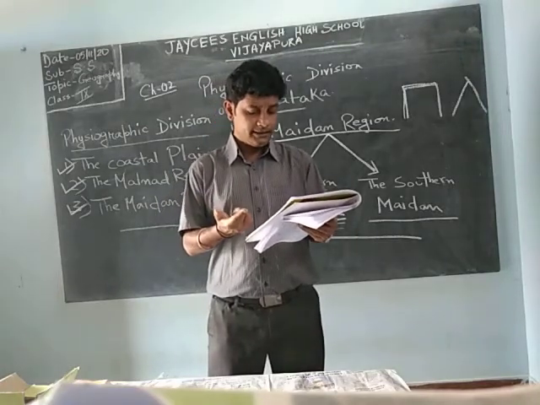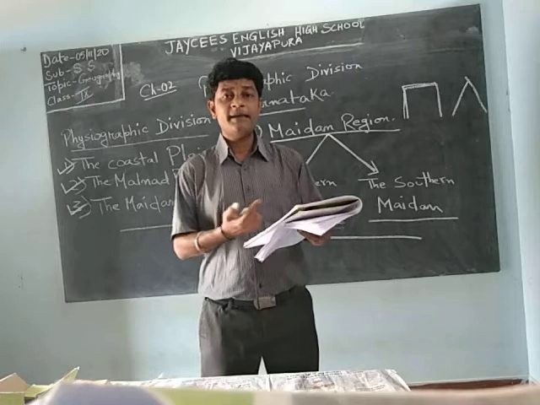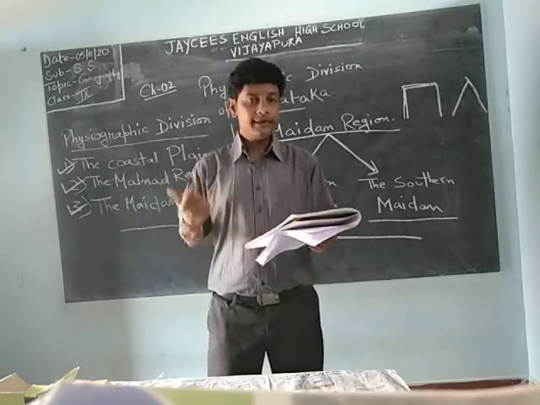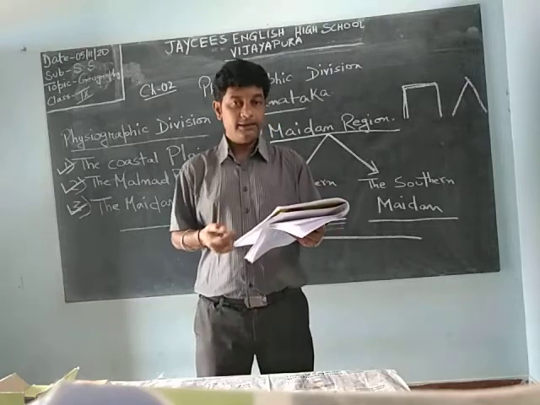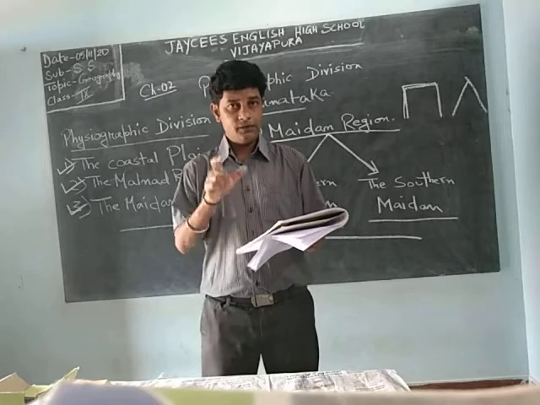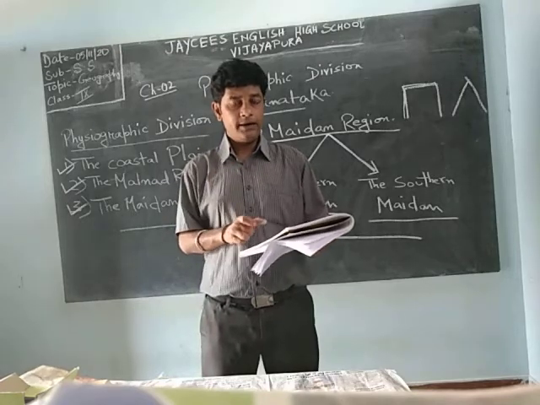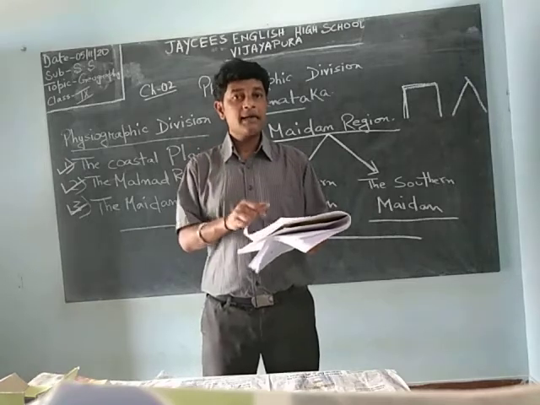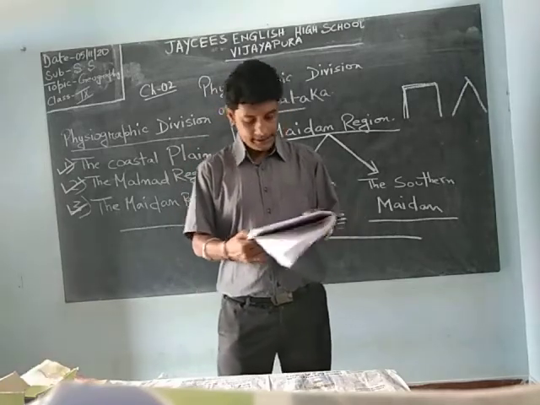It can be like this also: is this Maidan region a plateau or a mountainous area? The answer is plateau. Small things, that's why I have made a note and highlighted the points which are very important, the type of questions being asked in the final exam.